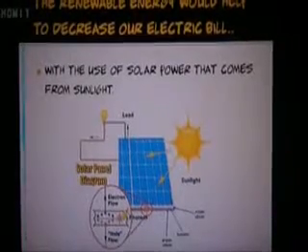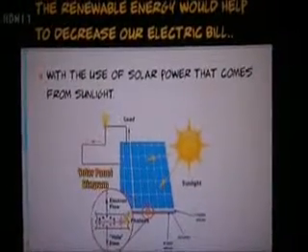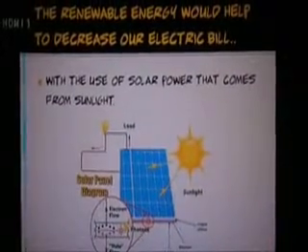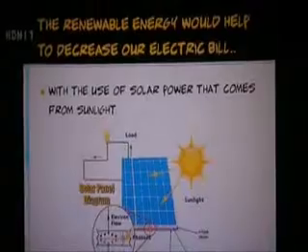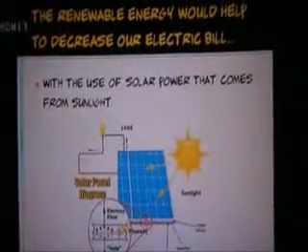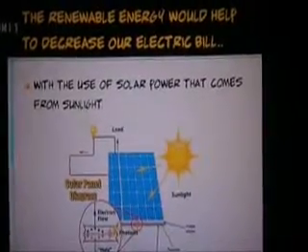You see in the picture that with the use of sunlight, our electric bill will decrease with the use of solar power or solar panel.